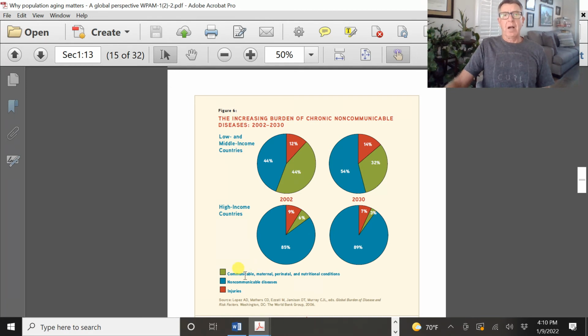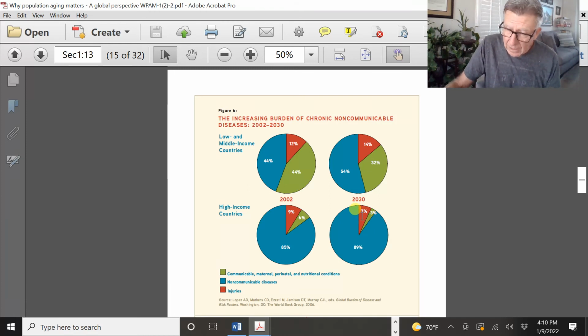You see that the communicable diseases, the infectious diseases that can come from a virus, tainted water, or poor refrigeration. It seems like something that shouldn't be an issue, but it is. You see this transition, 44 to 32% of the burden of disease for these low and middle income countries. More advanced societies, it's going to go from 6 to 3%. It's become less and less of an issue.